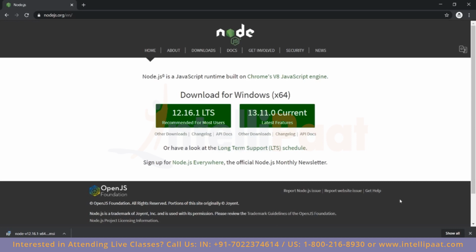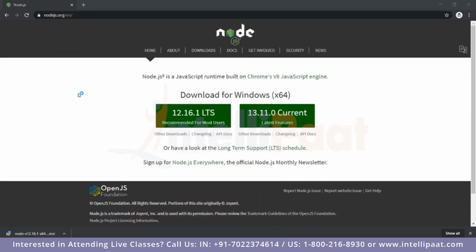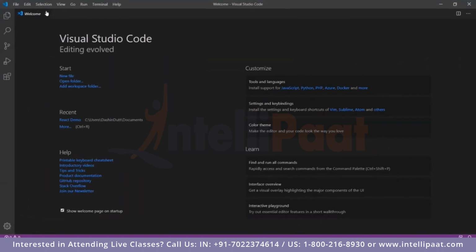We will now download Node.js because we need a backend for the React.js project that we're going to do. So go to nodejs.org and get the most stable version of Node.js. Now, once you've installed it, you can open up the most handy IDE that you use. For me, I use Visual Studio Code, so I'll open that up. So here we have Visual Studio Code.